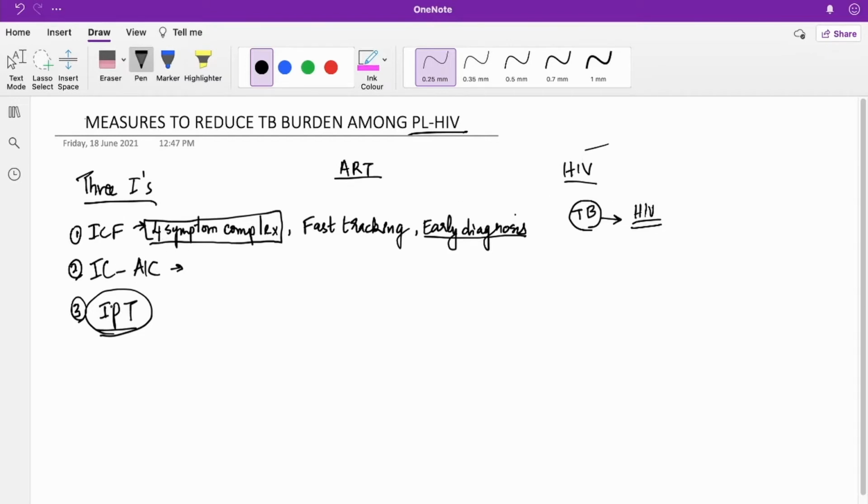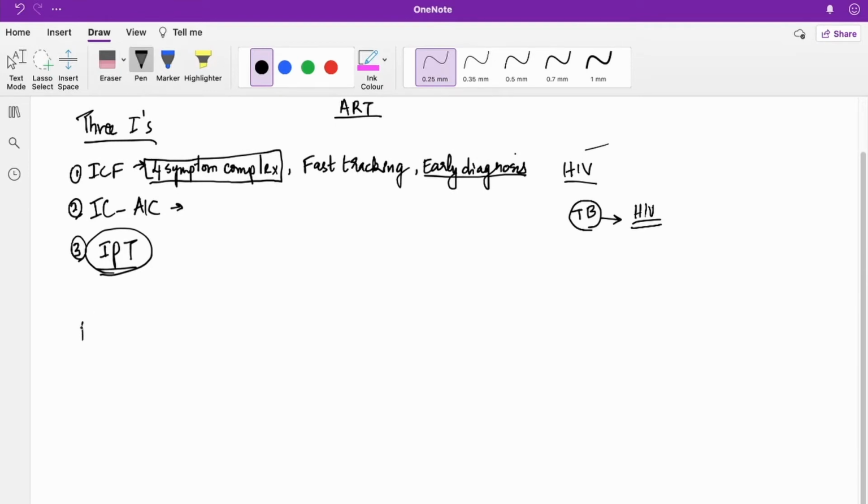So we will see in a little bit more detail about the intensified case finding. First we will talk about intensified case finding at the Integrated Counseling and Testing Center, ICTC. So all the ICTC clients should be screened by the ICTC counselors for the presence of TB symptoms at every encounter.